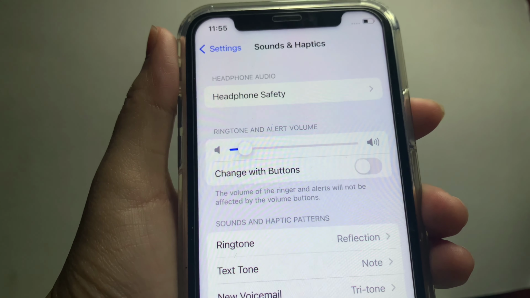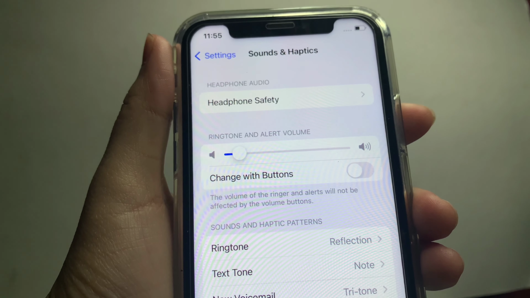And that's it. We have successfully adjusted our ringtone and alert volume on iPhone X.